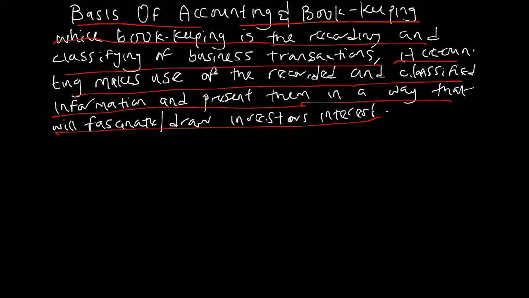What is bookkeeping? Bookkeeping is a small aspect of accounting. Bookkeeping deals with, just as the name implies, keeping books. For example, we need to keep day-to-day transactions in an organization.